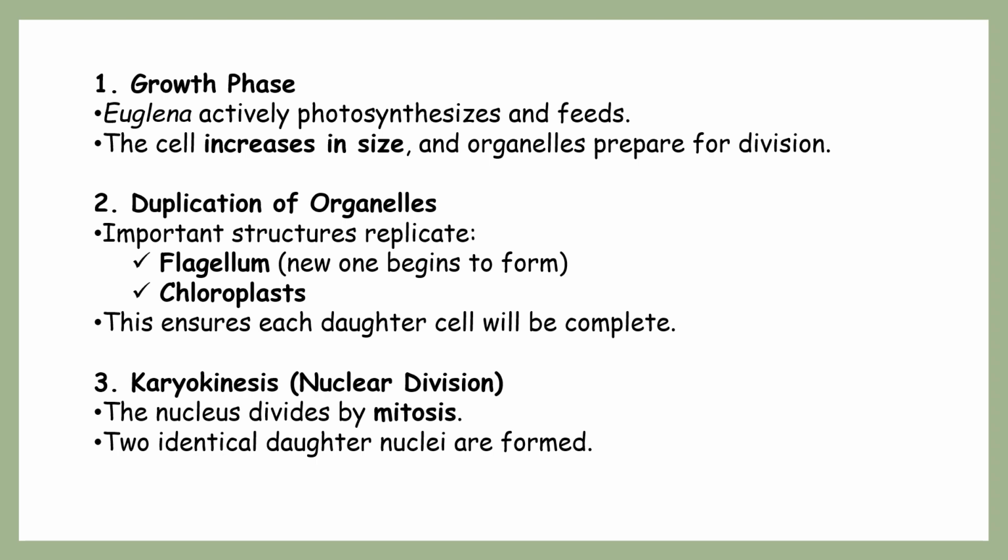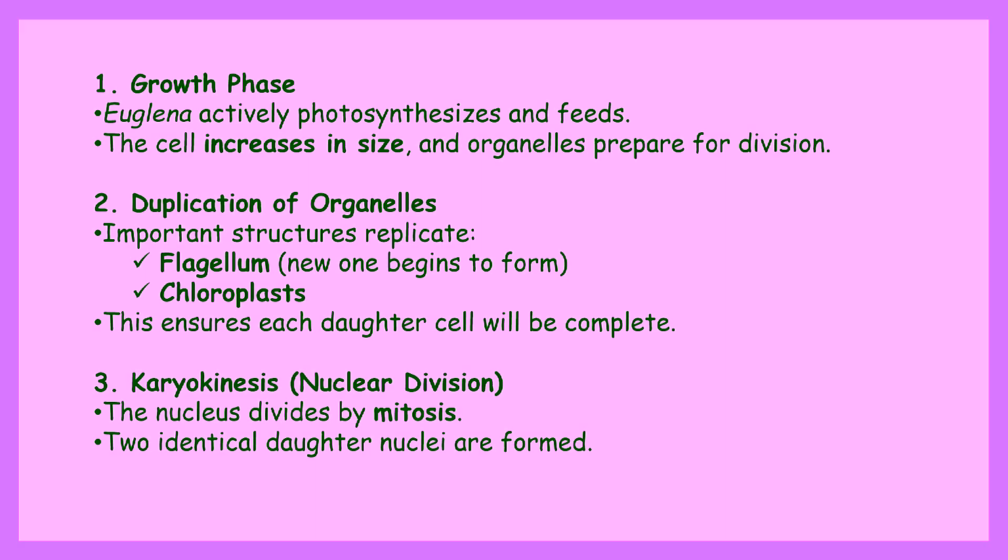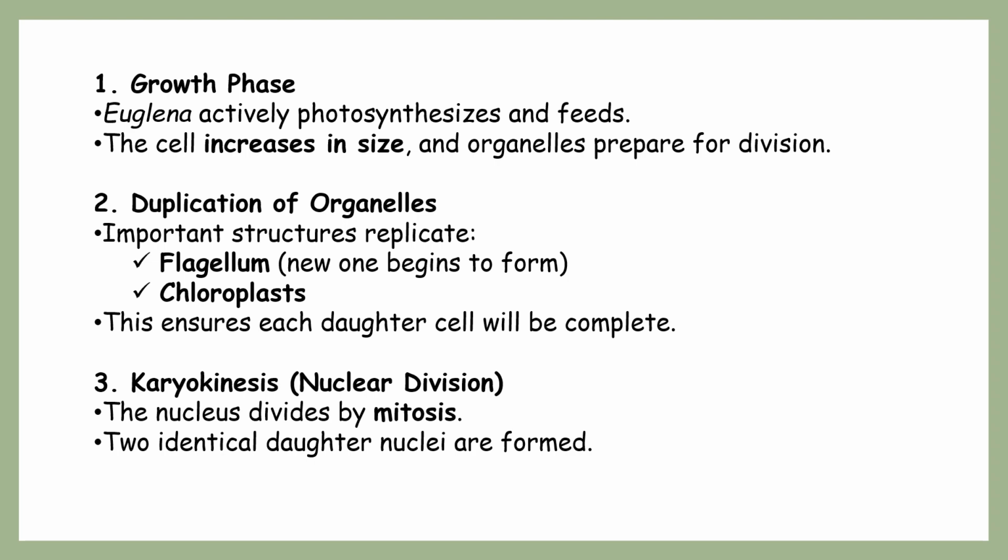Once this growth phase is over, it starts with the next step, that is duplication of organelles, such as flagellum, or chloroplast, whatever organelles are there. They start getting duplicated, so each daughter cell gets the same type of cell organelles. Once this is also done, it enters the next step, that is karyokinesis or nuclear division. As I already said, the nucleus divides with the help of the mitosis process, where the two identical daughter cells receive the two nuclei.